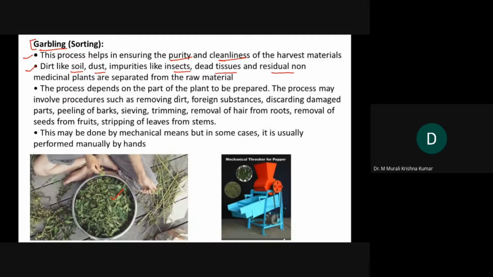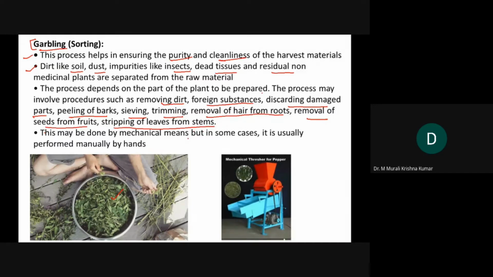The process depends on the part of the plant to be prepared. If you are looking for a leaf, a bark, a fruit, or a seed, depending upon the part you are looking for, the process will change. The process may involve procedures such as removing dirt and foreign substances, discarding the damaged parts, peeling of barks, sieving, trimming, removal of hair from roots, removal of seeds from fruits, stripping of leaves from stems, etc.